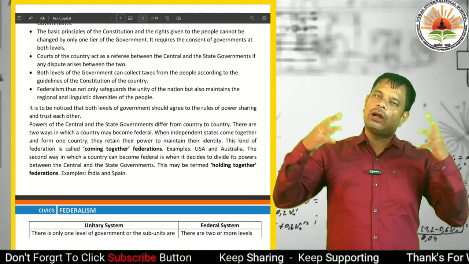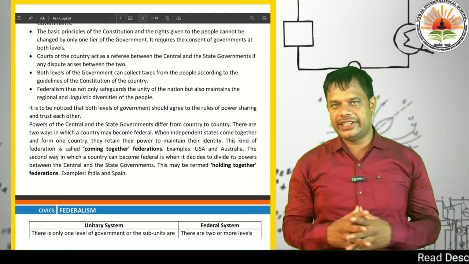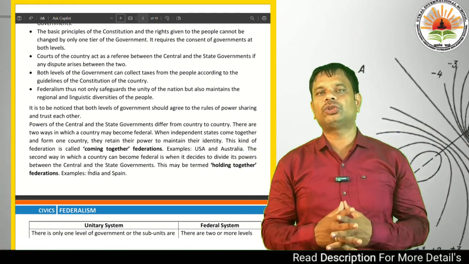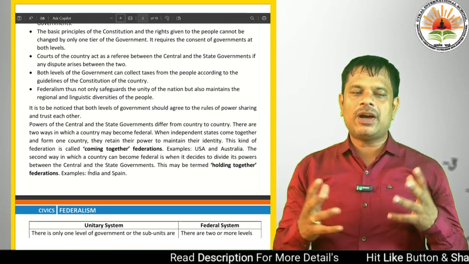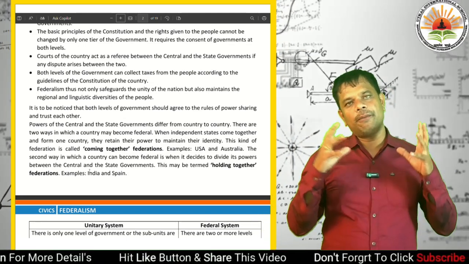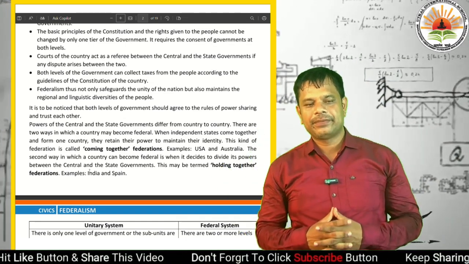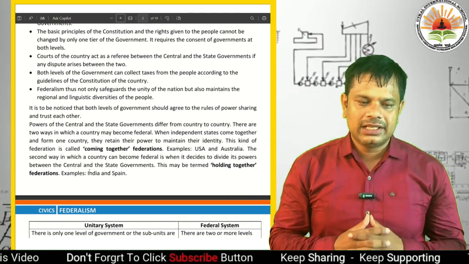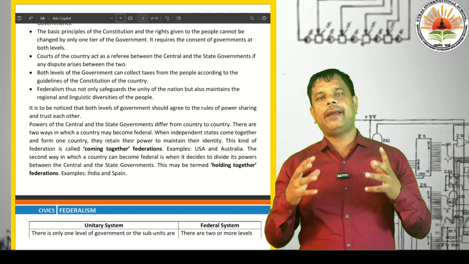We know there are several countries in our world. As per the constitution of each country, the powers of the central and state government differ from country to country. There are two ways in which a country may become federal.